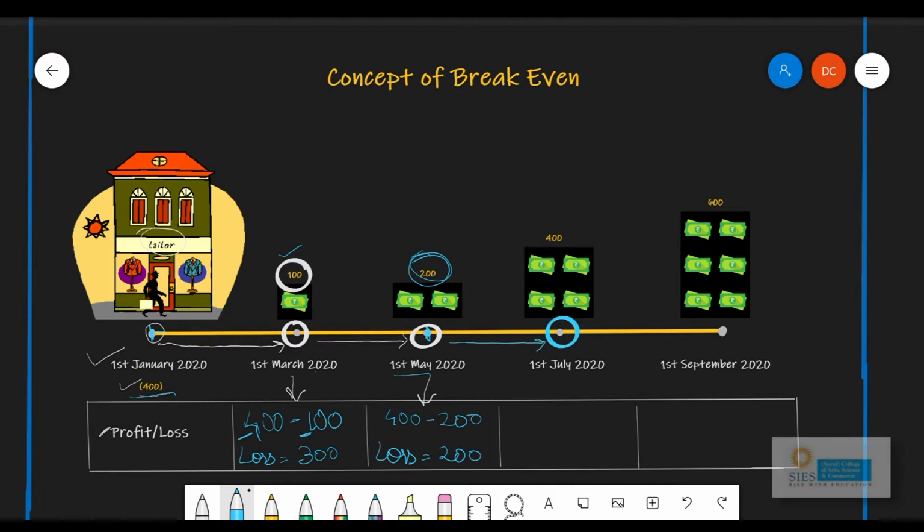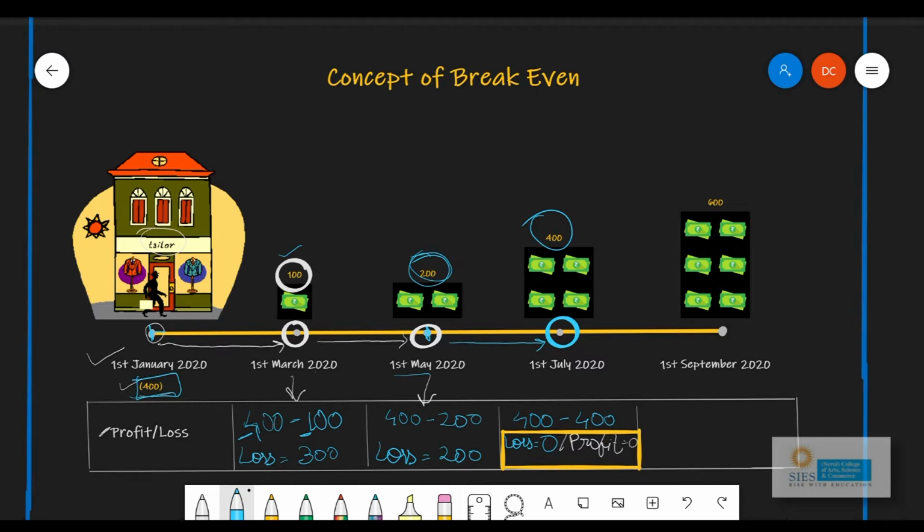Here on 1st of July, let us find out our profit or loss situation. We are going to write down this amount here. So we have 400 minus our earnings, which again is 400. So this means that our loss is 0. And when I say my loss is 0, it also means that my profit is also 0. So this was a new situation where your profit and loss, both of them were 0.